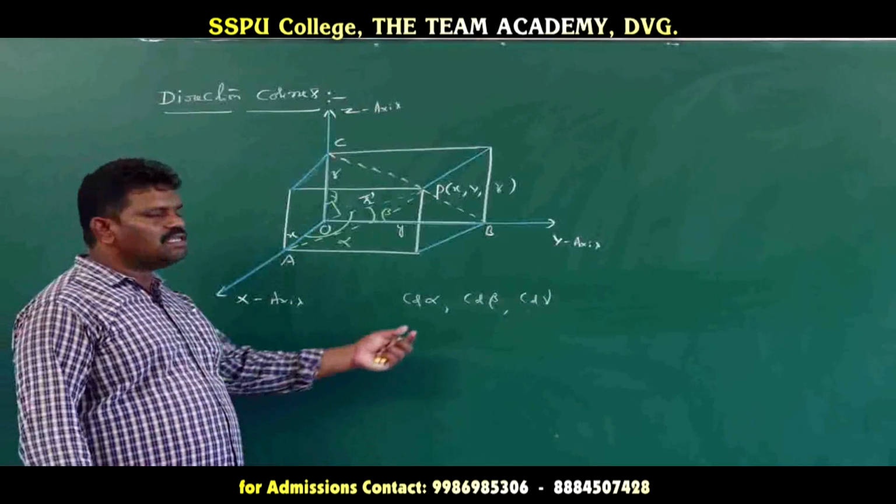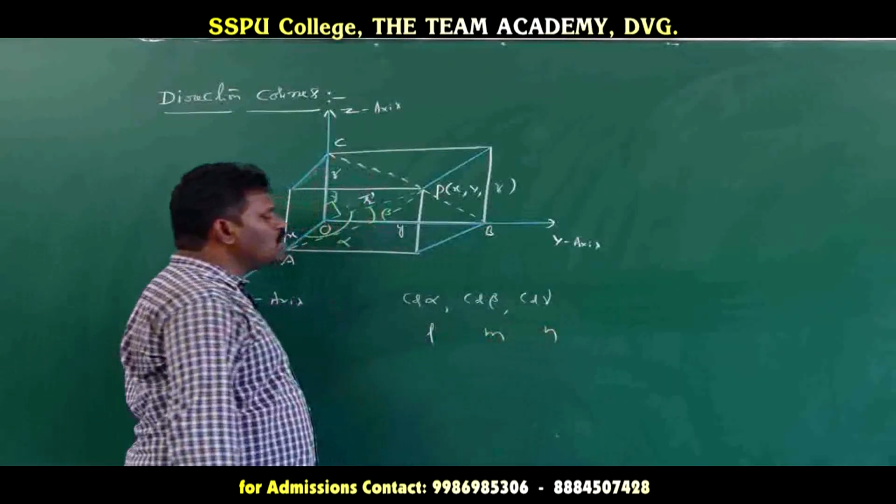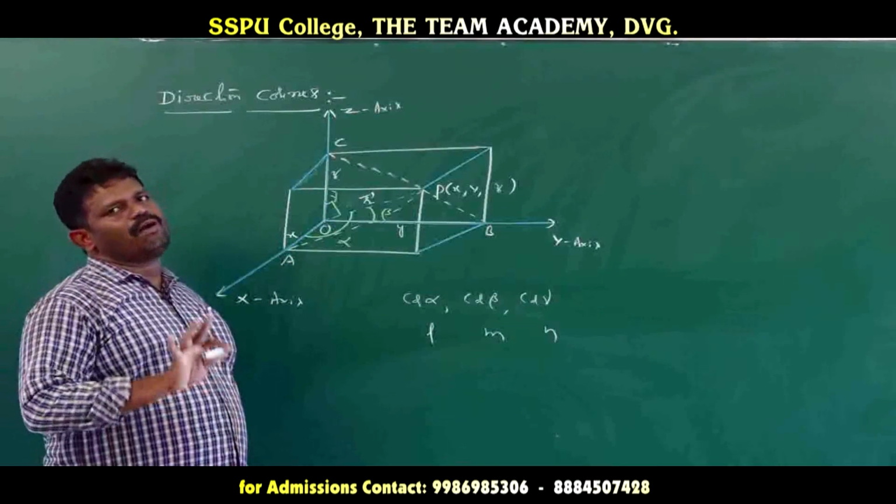or sometimes we simply denote them with L, M, N. L is equal to cos alpha, M is equal to cos beta, N is equal to cos gamma.